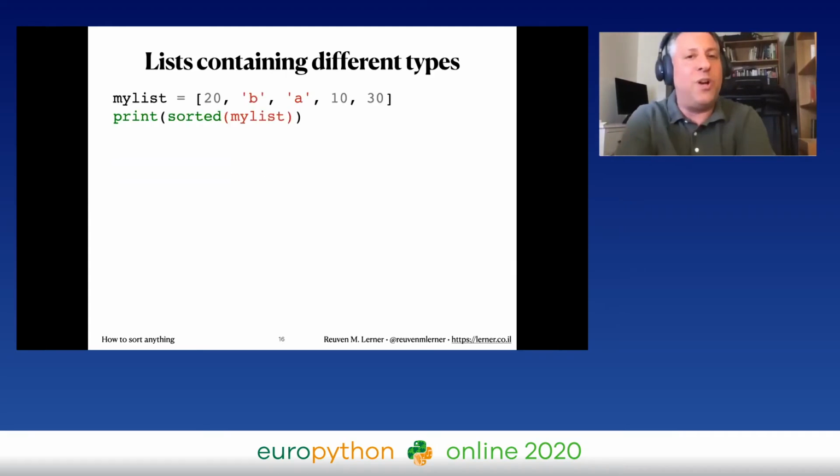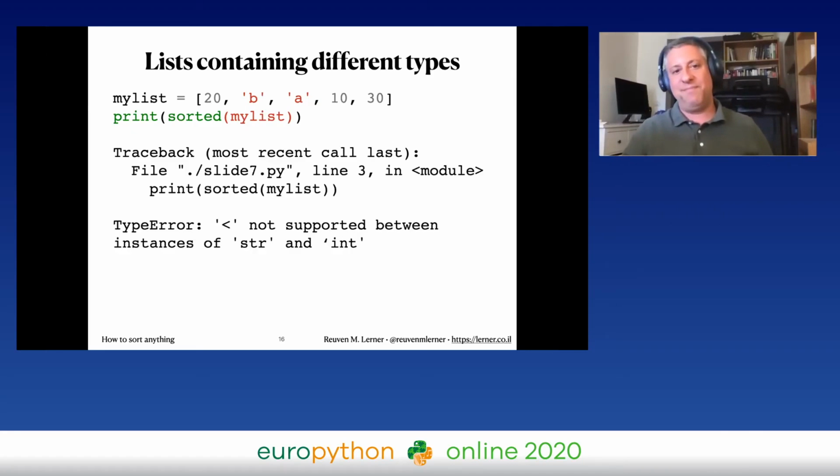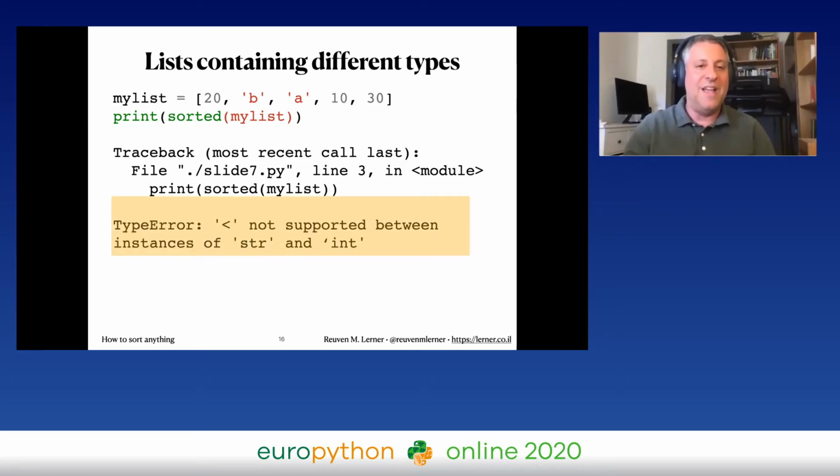What if I want to sort a list containing different types? So here my list is 20, B, A, 10, 30, and let's print sorted on my list. Fantastic. Oh, no, it's not. We get an error, and the error is a TypeError: less than is not supported between instances of str and int. Meaning Python is saying, hey, I don't know, if you give me a string and you give me an int, which is supposed to come first? I have no way of knowing that.